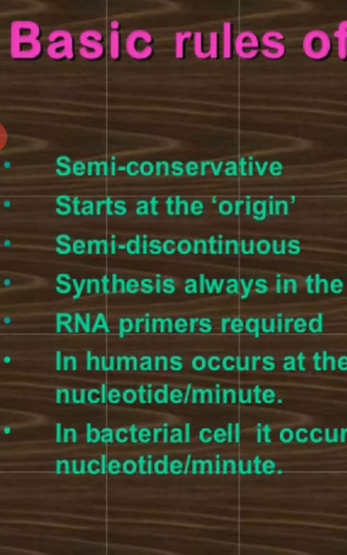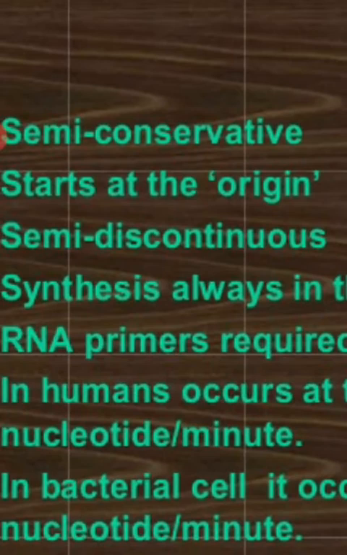And that will be semi-conservative as well as semi-discontinuous, because one of the strands is synthesized continuously, while the other is synthesized in a discontinuous mode. That is why the term semi-discontinuous is used. Semi-discontinuous means one strand is continuously synthesized, called the leading strand.